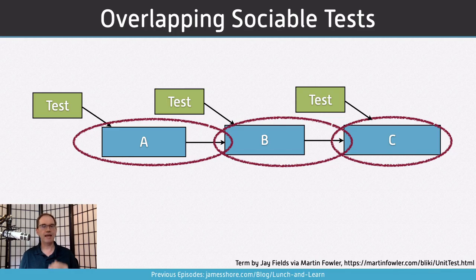So when we test A, part of confirming that A works is checking that B was called the way it should have been. But A calls the real B, which calls the real C. So when we test A, we're actually running B. And as a result, we're able to test that A uses B correctly.